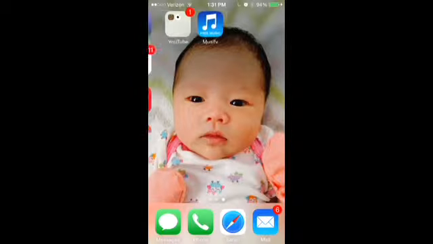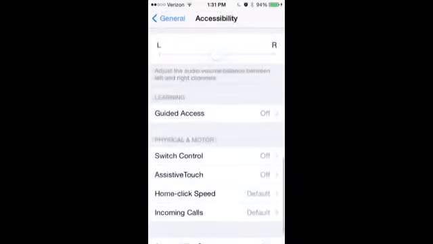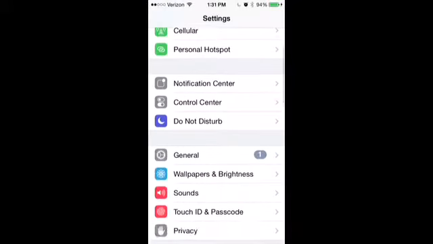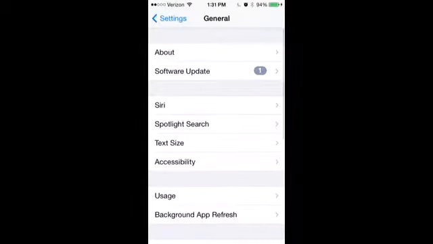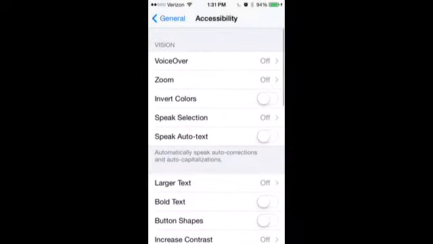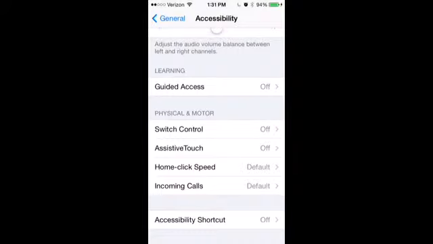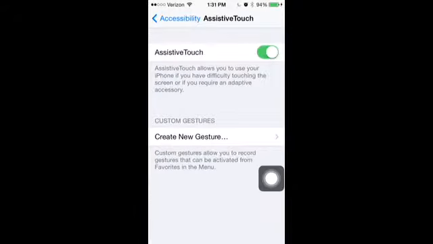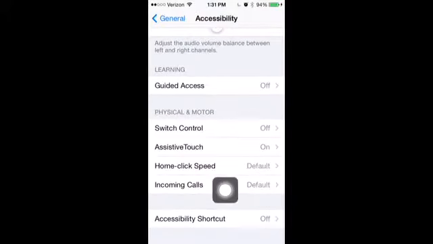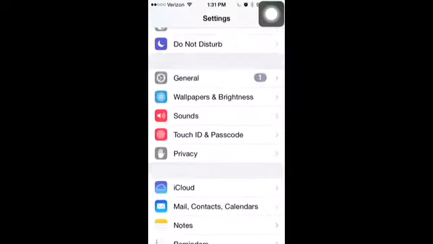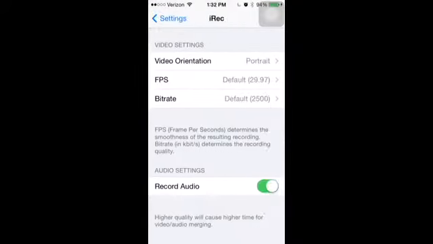So basically what you want to go to is your settings. You go down to the general bar, go to accessibility, scroll all the way down till you see assistive touch. When it's off, you put it on. And then when this thing shows up, you would want to go back all the way down to iRec or your things